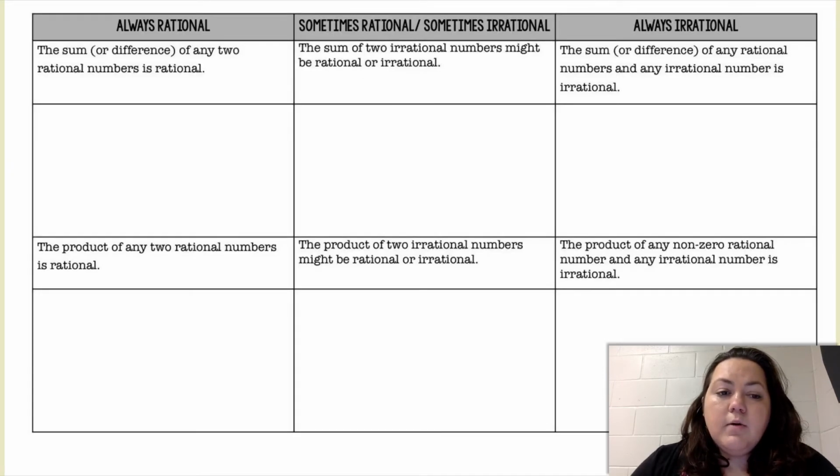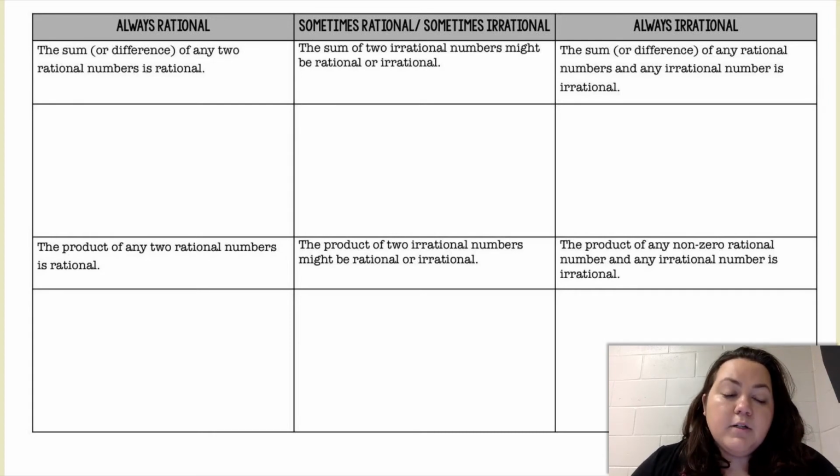Okay, so now we're going to talk about if it's always rational. If you take a rational number and an irrational number, will it always be rational? Will it sometimes be rational, sometimes be irrational, or will it always be irrational? These are some of the different situations that you might have.